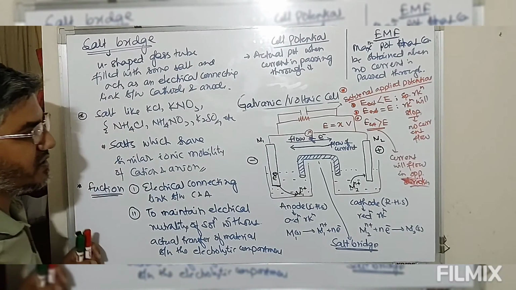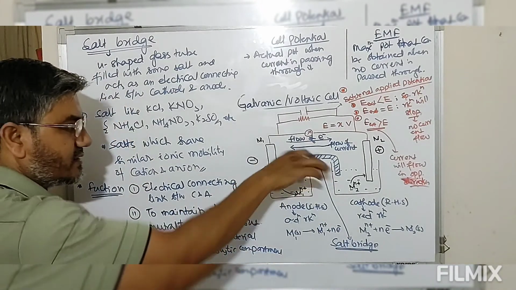That means without transfer of material from cathode to anode or anode to cathode, this acts as electrical connecting link.